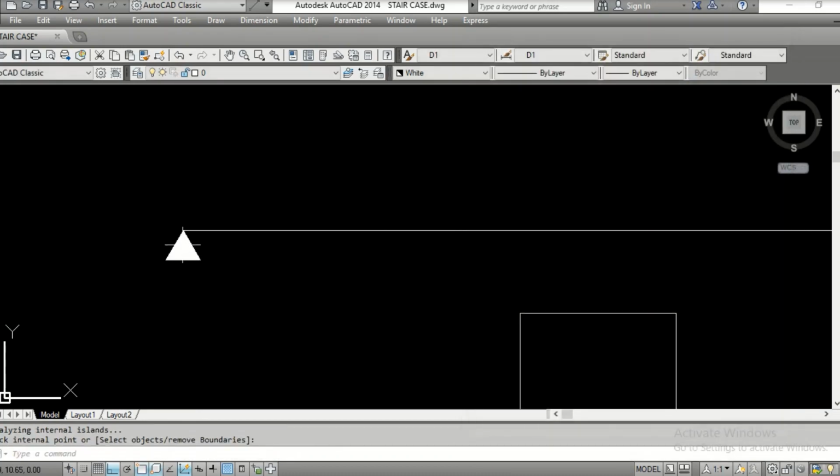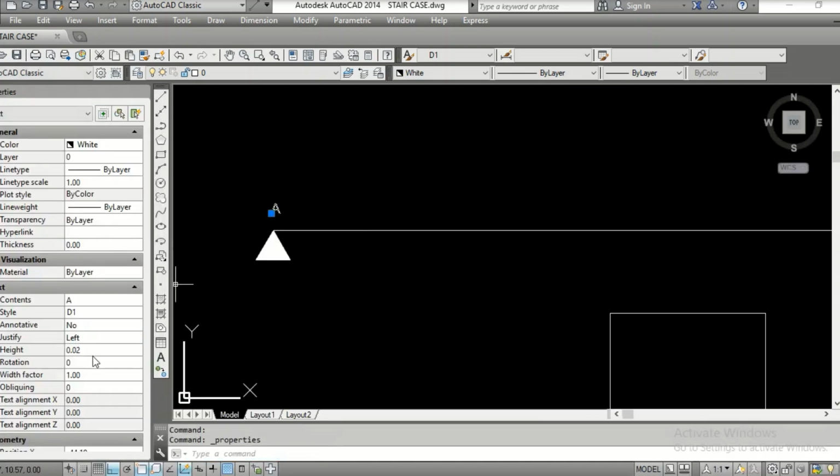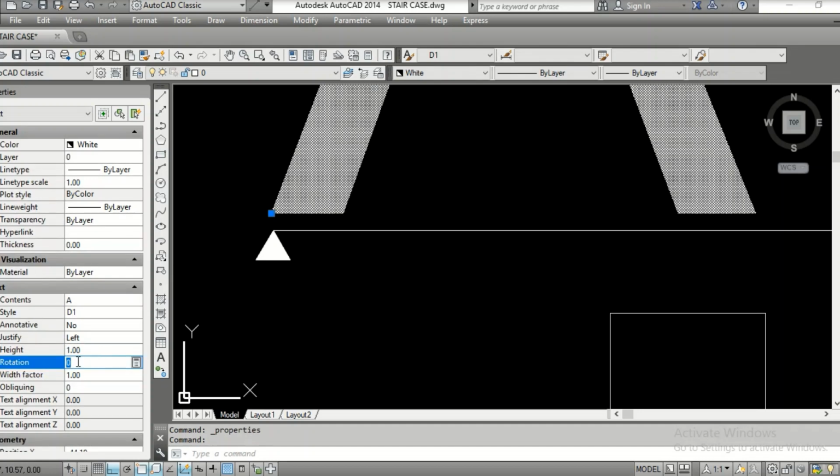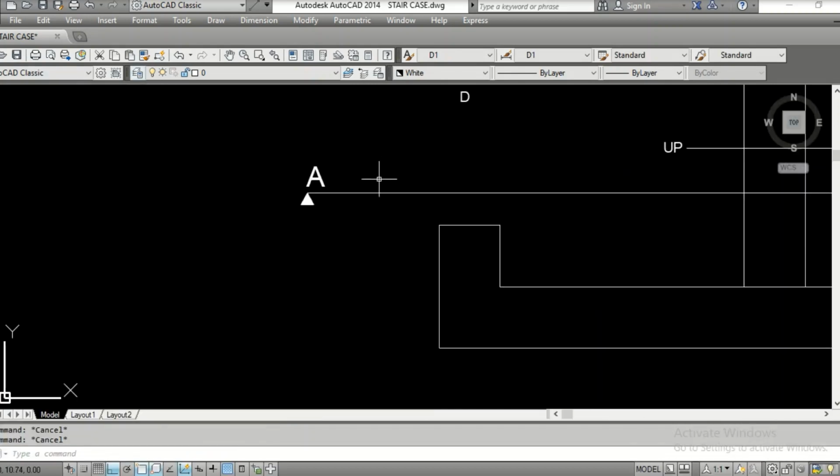Okay, text again, DT. You can say A. Size seems to be a little smaller. Go to properties. You can always do this. No need to keep on creating new text styles. So this is 0.1. Okay, good. Let's copy this here.